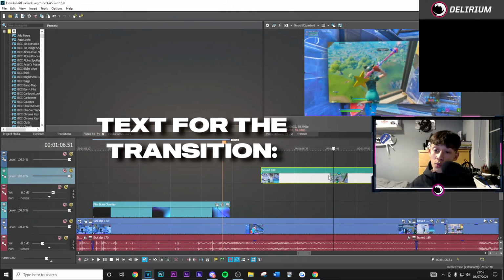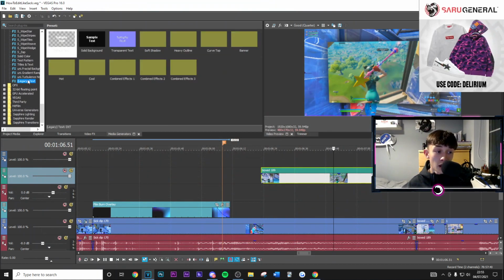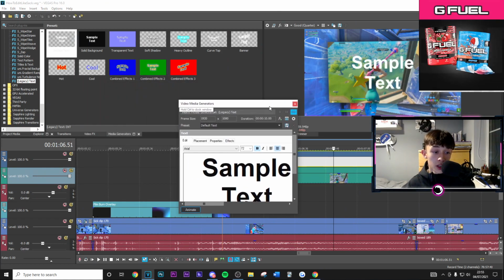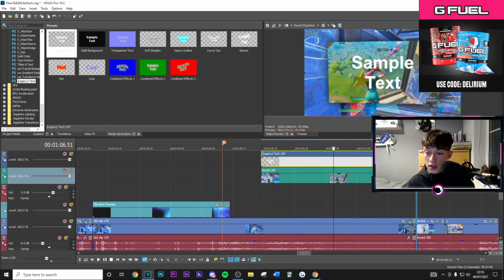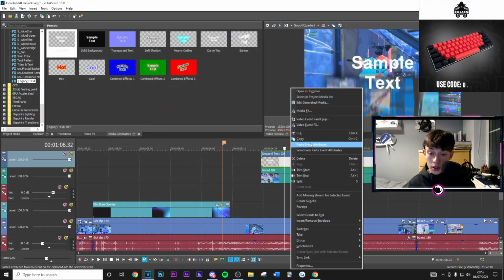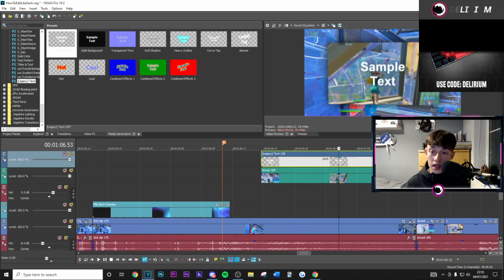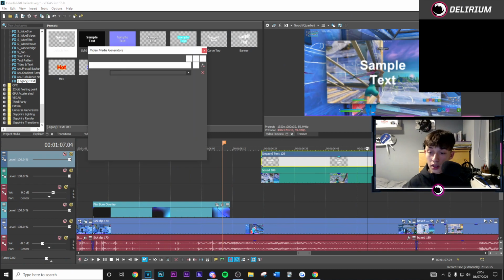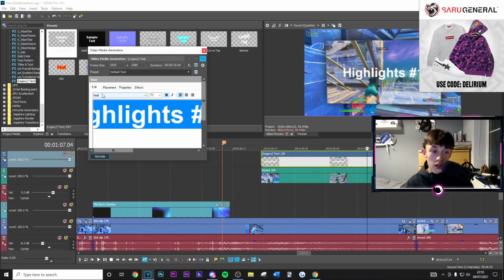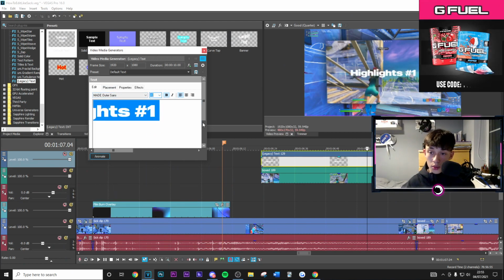Now with this transition, one thing you can add is also some text, and you can make it move exactly like you did with the transition of the clip. So just go to the media generators and apply some text. Make sure you split this and it's the exact same length as this. Copy and paste event attributes, so right click on this, hit copy, and then paste the exact same effects on here. Then you can change this to whatever you want, so maybe like highlights, #1. Change the font to whatever you think is good, and then make it a little bit smaller.